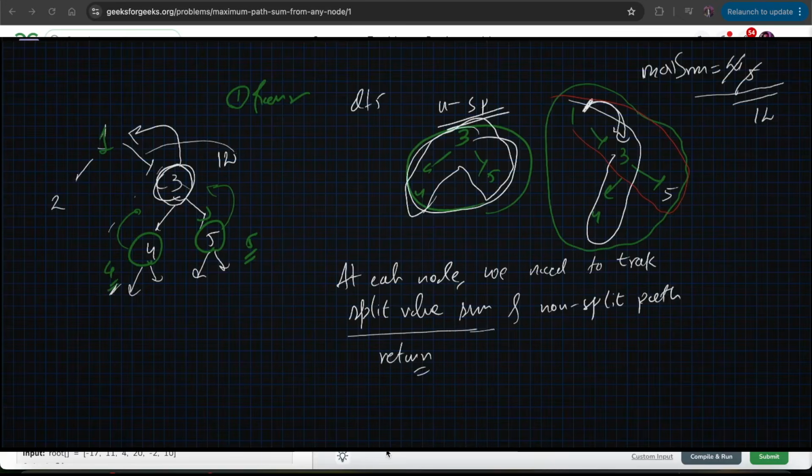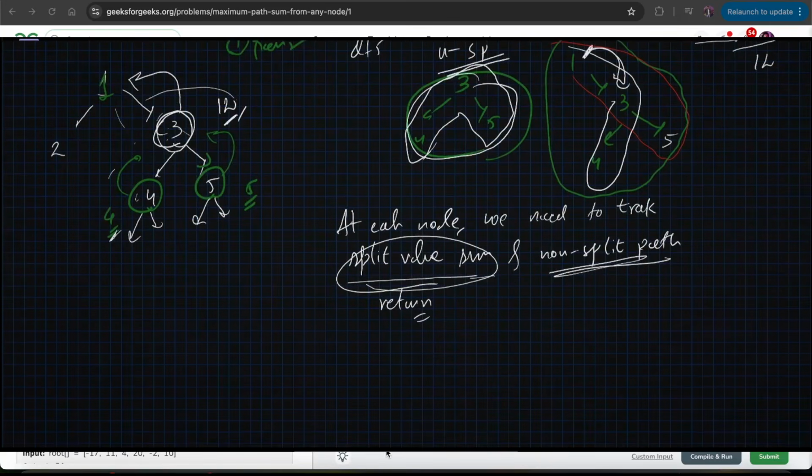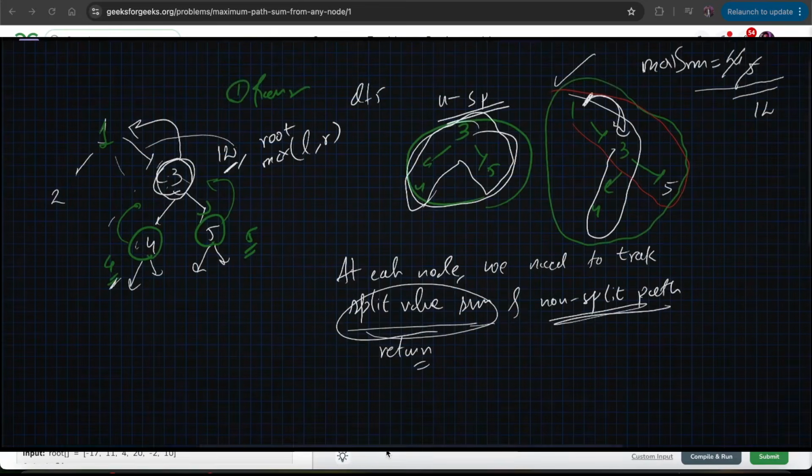ऐसा नहीं कह सकते यार. देखो हमने discuss किया था, we need to split the path. Once we start from 1, we go to 3, then we need to take the path from either 4 or 5, right? So in that case, the non-split path sum we already track, but we need to track this as well. तो इसे कैसे track करें यार? देखो इसे हम इस तरीके से track करेंगे कि we will take the current root plus the maximum of L comma R, right? हमें maximum total value चाहिए, right? Total value maximum कब होगा, जब हमारा root plus L sum plus R sum max होगा, right?